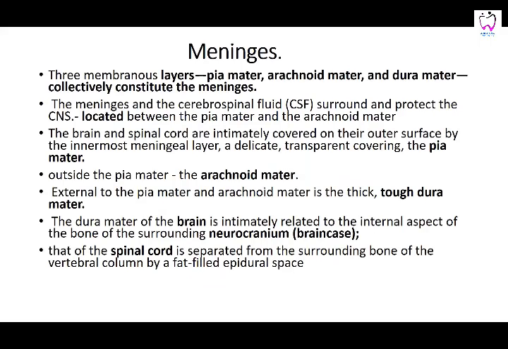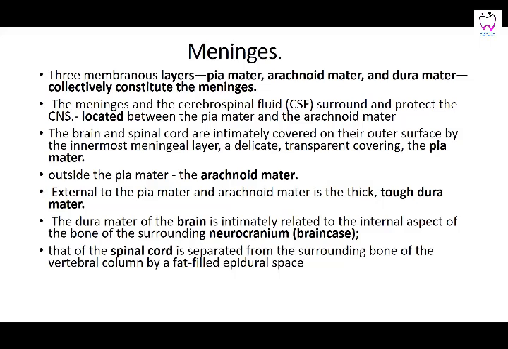Then you have something which is not exactly included in the neurons or the neuroglial tissue, but is another form of connective tissue which forms the meninges. Meninges are the three membranous layers: pia mater, arachnoid mater, and dura mater, collectively called the meninges. The meninges and the cerebrospinal fluid, located between the pia and the arachnoid mater, protect the brain.